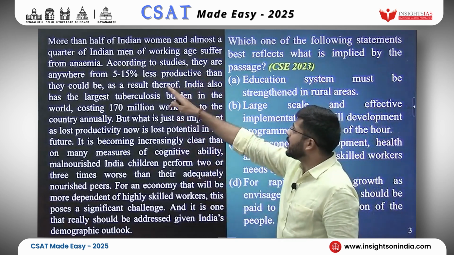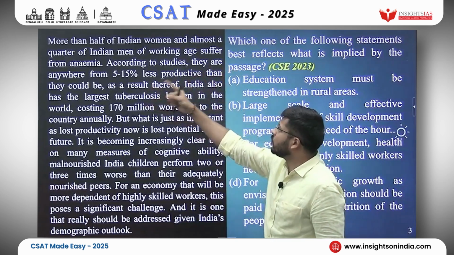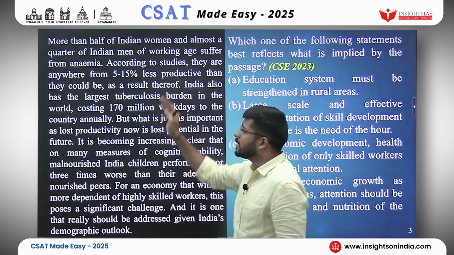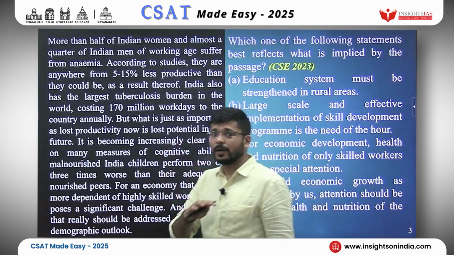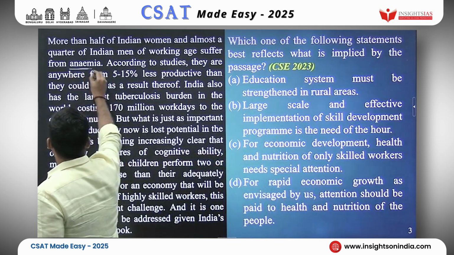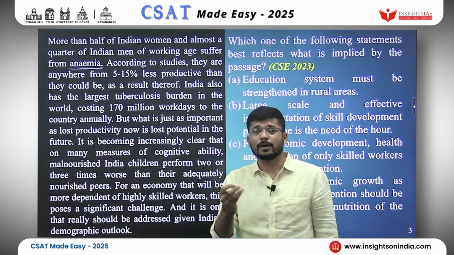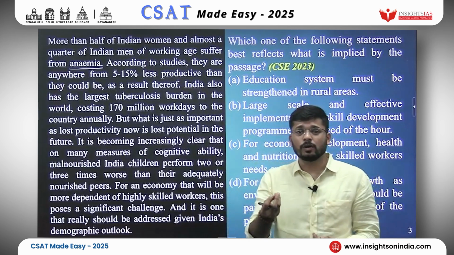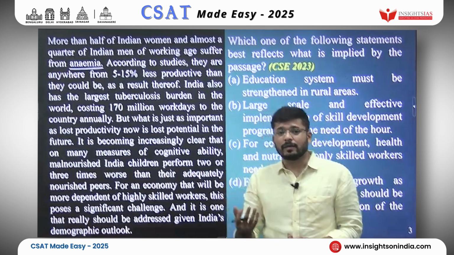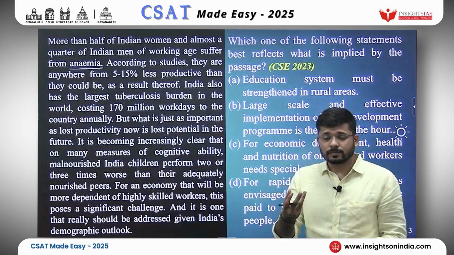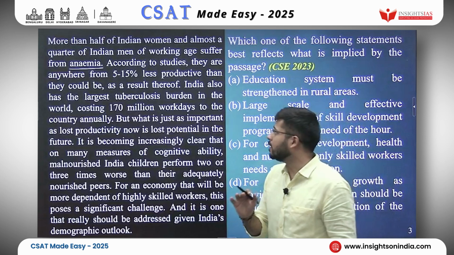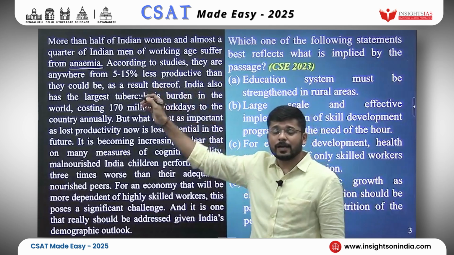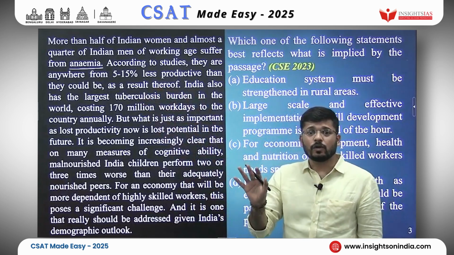More than half of Indian women and almost a quarter of Indian men of working age suffer from anemia. Okay, I read one sentence and I will underline one or more keywords. I will underline only one keyword here: anemia. What is anemia? It is a blood disorder where there are red blood cells or hemoglobin less than the usual or less than what is considered a desirable amount. However, when I underlined anemia and when I read the underlined word, I will not recall the definition of anemia.